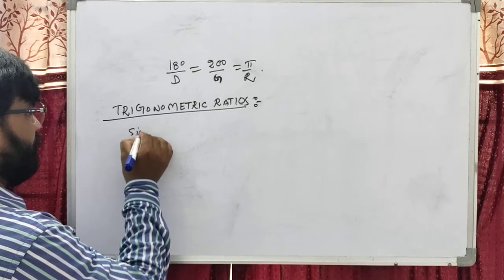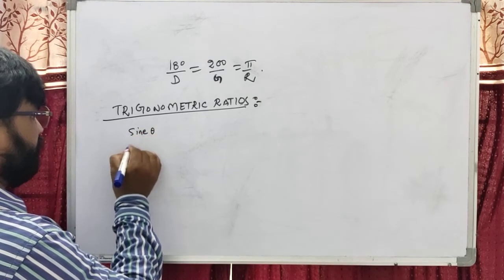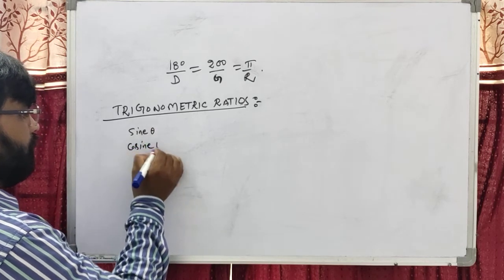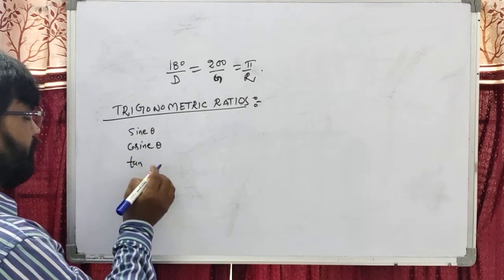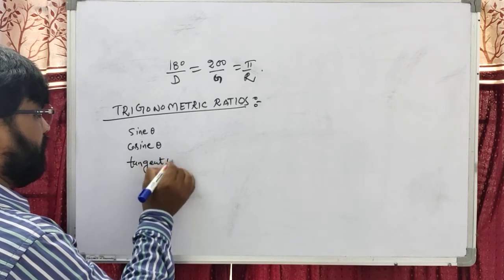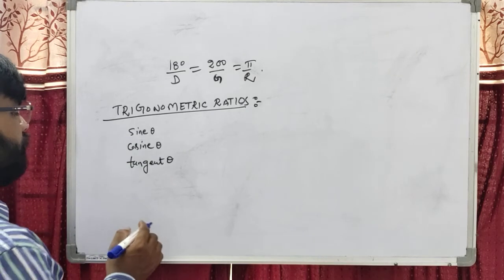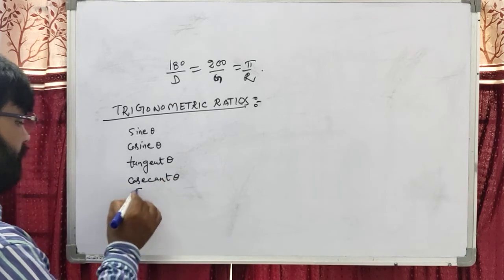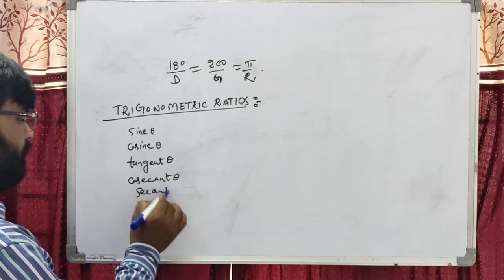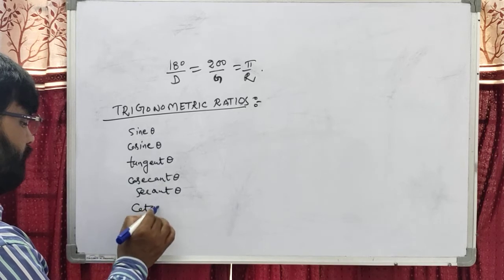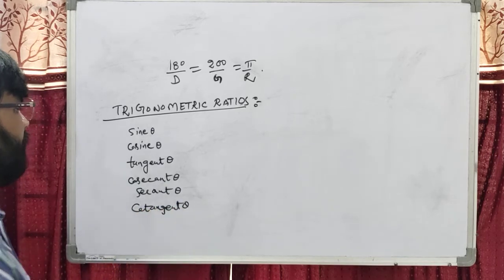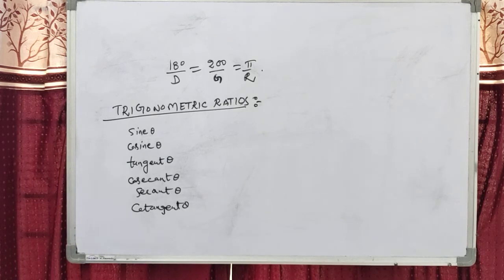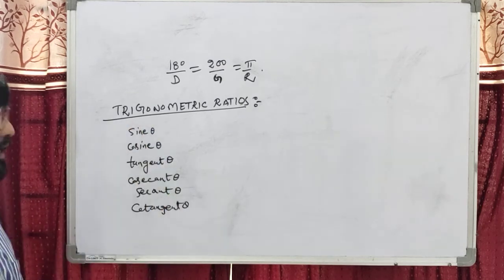So sin theta, cosine theta, tangent theta, after that cosecant theta, secant theta, cotangent theta. Dear students, these six are called the trigonometric ratios.